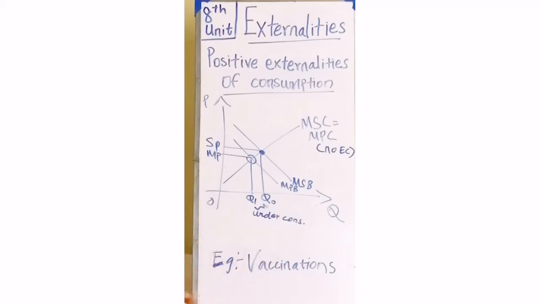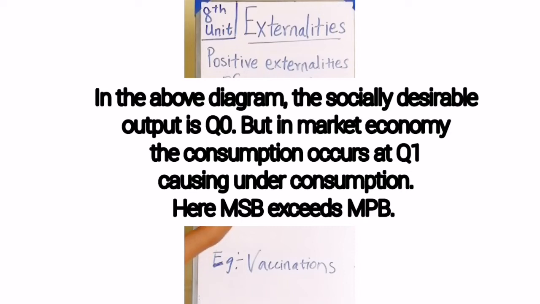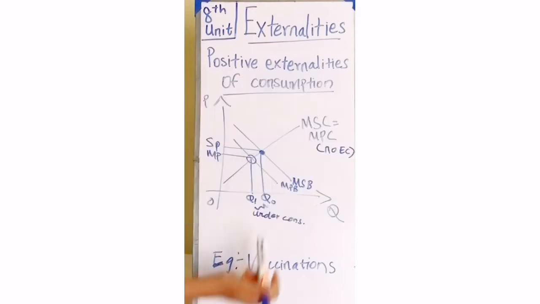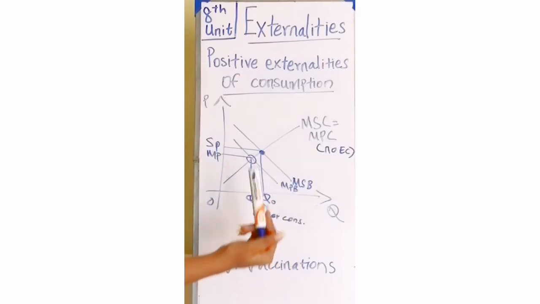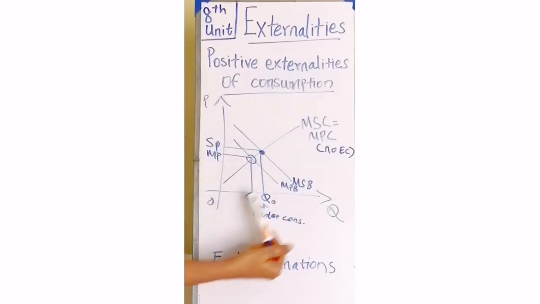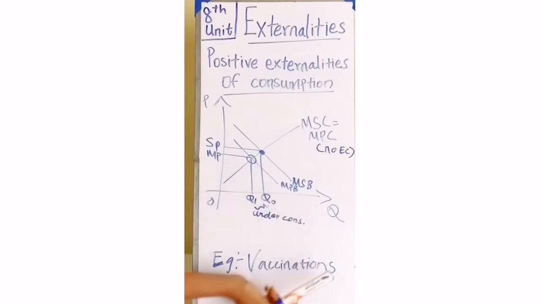Alright, an example we could say is vaccination. People have to consume a lot of vaccination for the safety of themselves and their surroundings, but they are not consuming up to the standard level. Therefore, that's an underconsumption of vaccination.